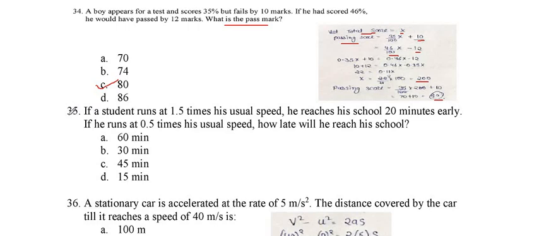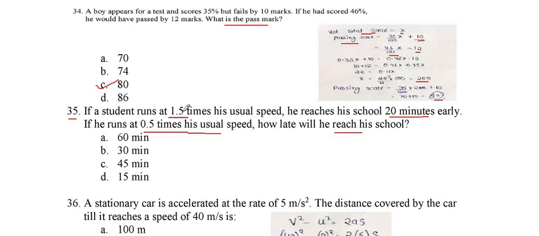Now we see the next question, question number 35. If a student runs at 1.5 times his usual speed, he reaches his school 20 minutes early. If he runs at 0.5 times his usual speed, how late will he reach his school? Speed is equal to distance upon time, and the distance is the same in this case, so we have to just find the speed upon time.